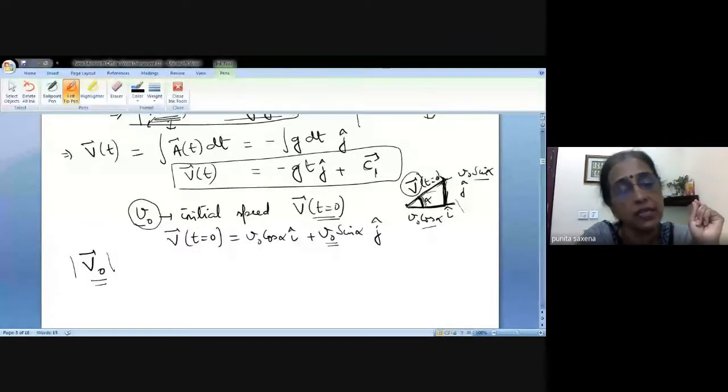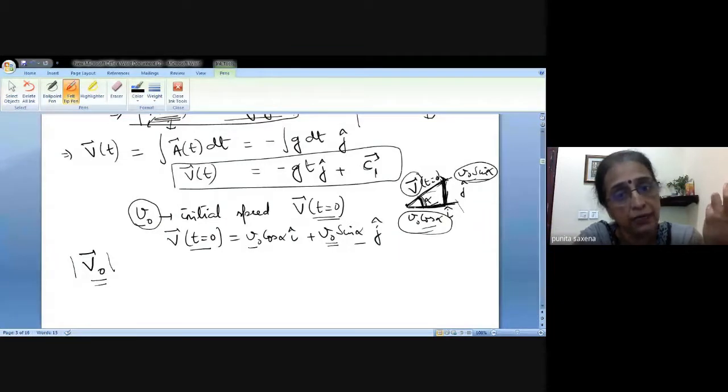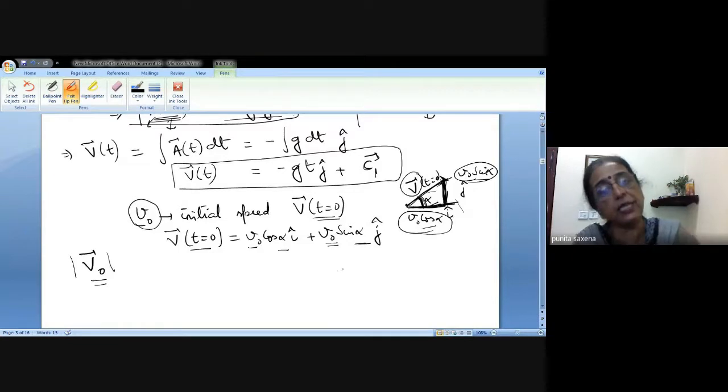If this angle of inclination is there, that means we need to decompose this vector along the x-axis and along the y-axis. The values are going to be dependent upon your alpha. If alpha is 45, you will have a different decomposition. If alpha is 60, you will have a different thing. So that is why we need to write the initial velocity in terms of initial speed.